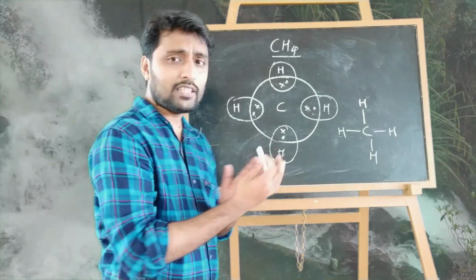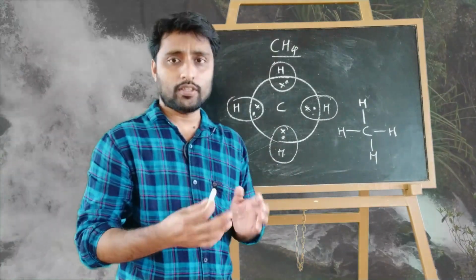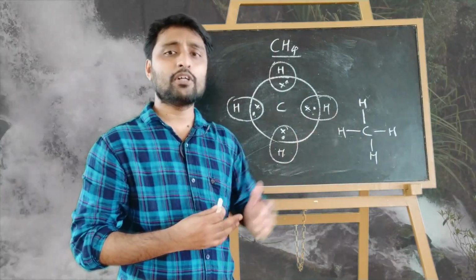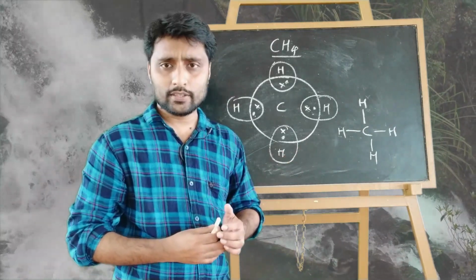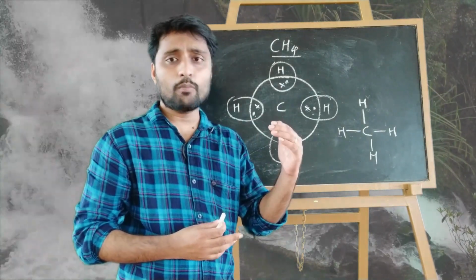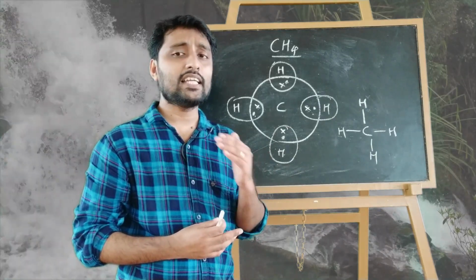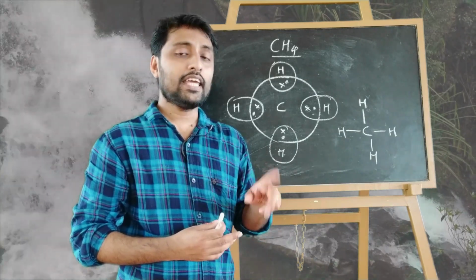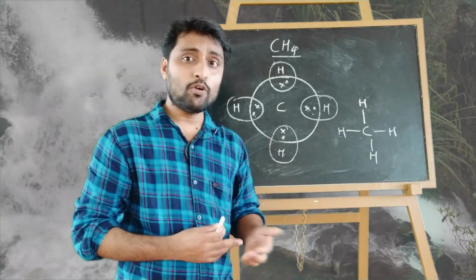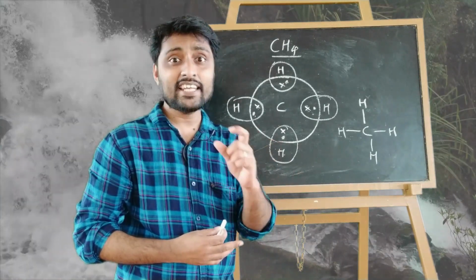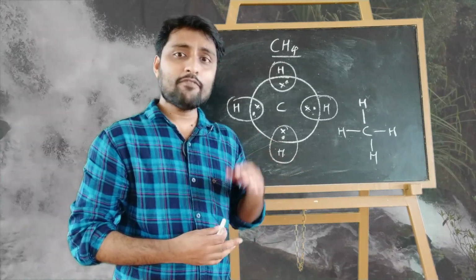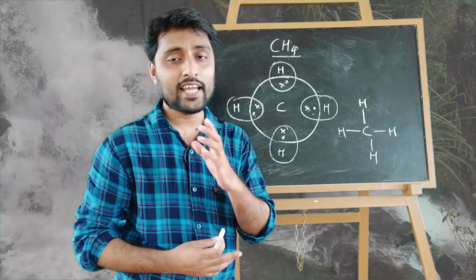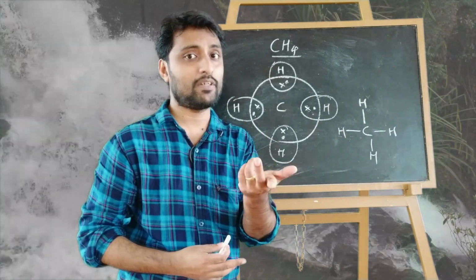Carbon atoms also make bonds between themselves. If you are considering a chain of carbon compound, where all the carbon atoms are connected with single bonds, such compounds are called alkanes, A-L-K-A-N-E. If any 2 carbon atoms are connected with a double bond, that is known as alkene, A-L-K-E-N-E. Clear? If any 2 carbon atoms are connected with a triple bond, that is known as alkyne, A-L-K-Y-N-E. Any 2 carbon atoms, don't forget that.